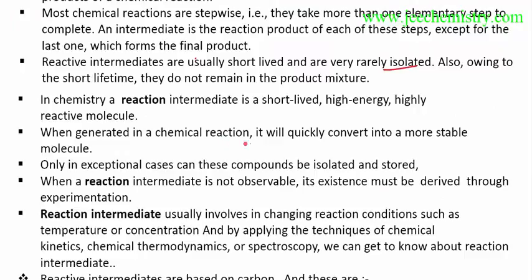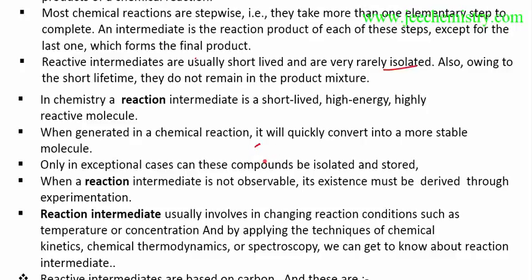When generated in a chemical reaction, an intermediate is quickly converted to a more stable molecule. As I already told you, reaction intermediates are very short-lived and very unstable, so they try to convert to something more stable. If any compound or atom is unstable, it has a very strong tendency to become stable.